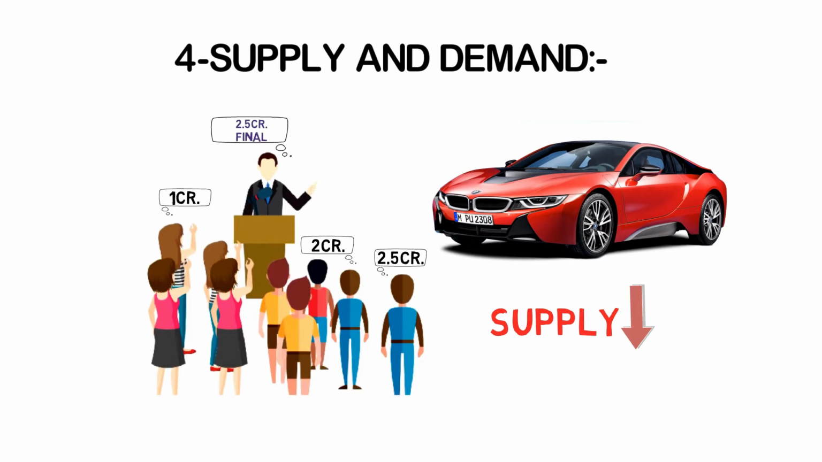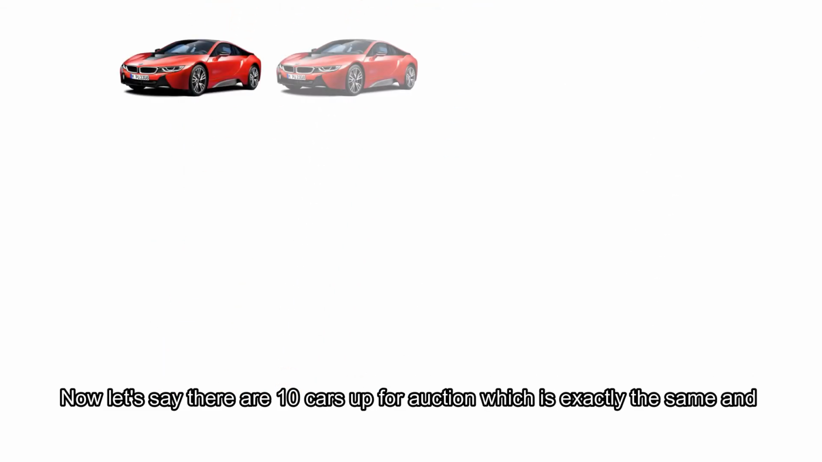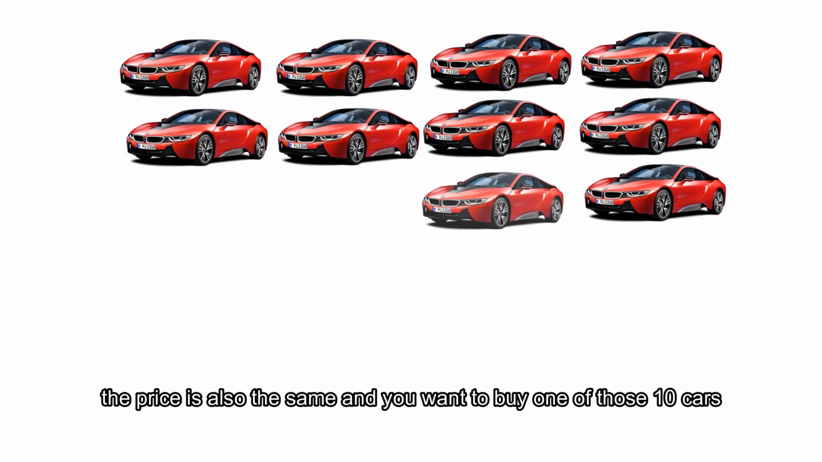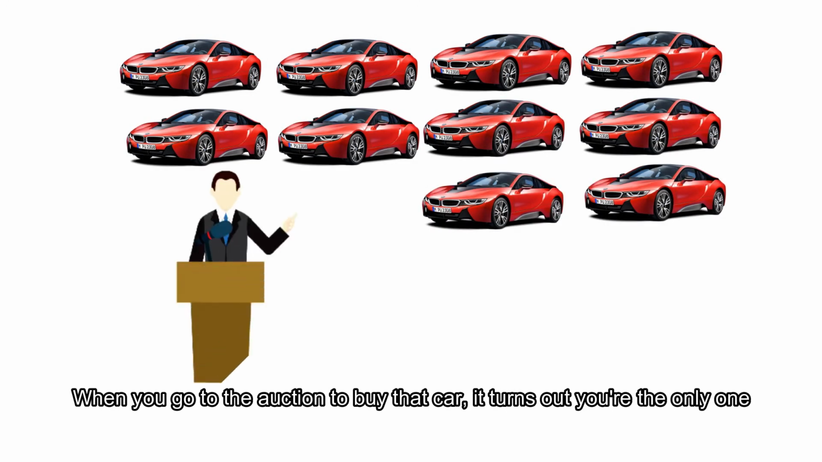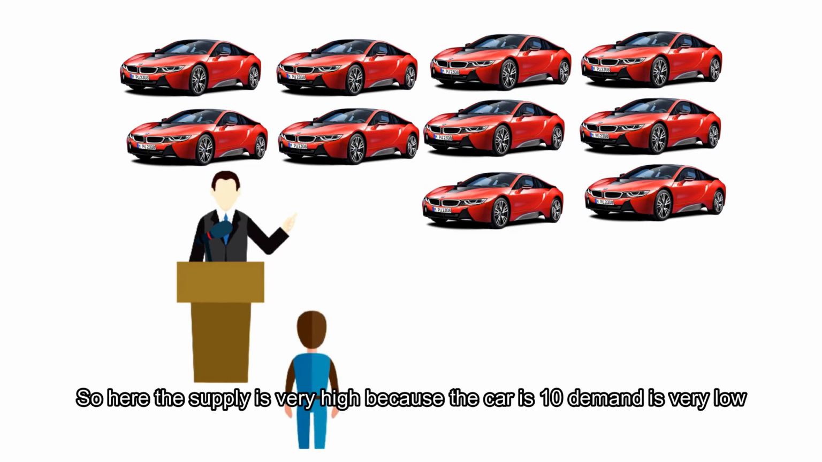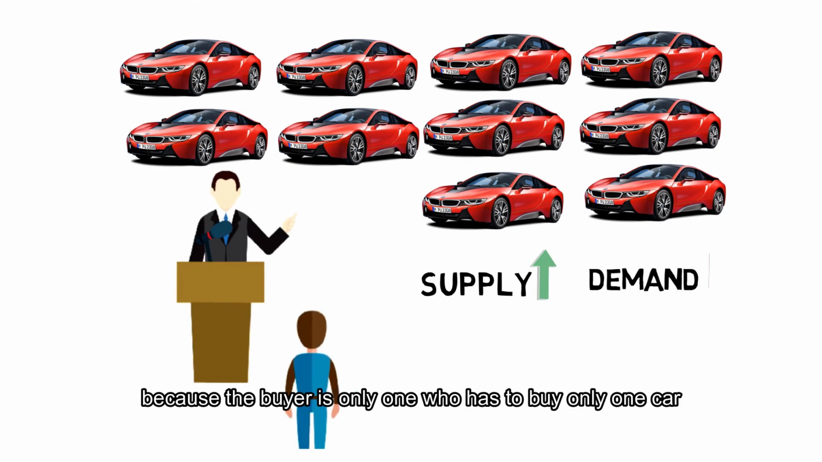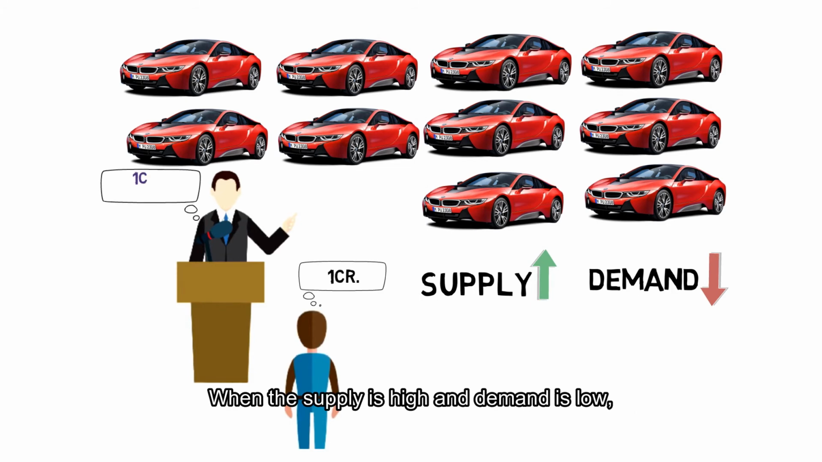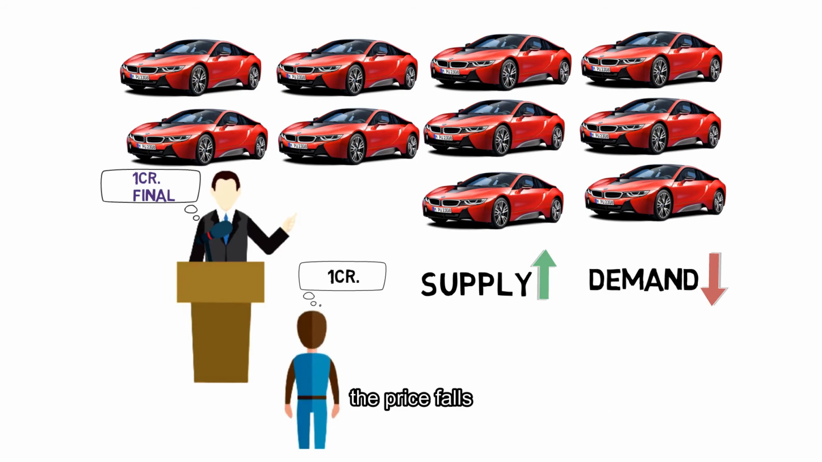Now let's say there are 10 cars up for auction which are exactly the same and the price is also the same, and you want to buy one of those cars. When you go to the auction to buy that car, it turns out that you are the only one. So here the supply is very high because there are 10 cars and demand is very low, and the buyer is only one who has to buy only one car. You will buy that car from the one who is ready to give the car at a low price, and when the supply is high and the demand is low, the price falls.